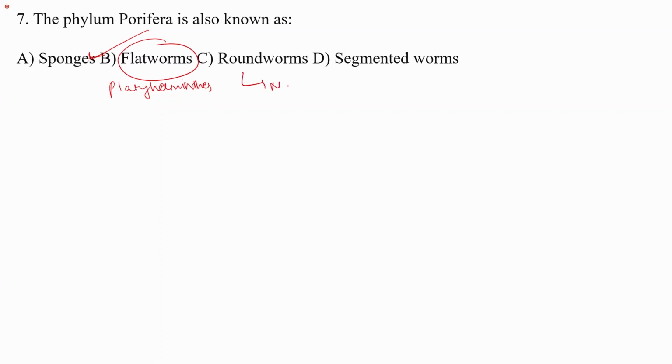Roundworms are nematohelminthes or nematodes. And segmented worms are annelids. So annelids are segmented worms. So the correct answer is option A, sponges.